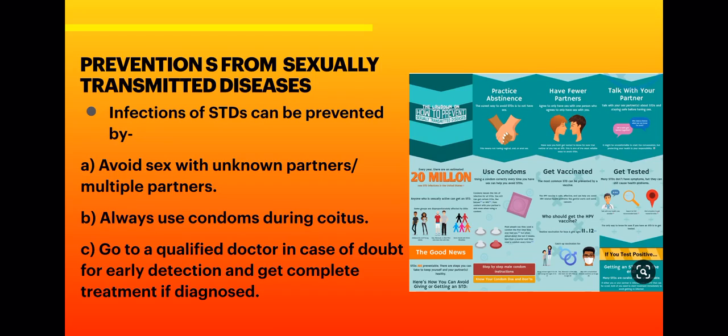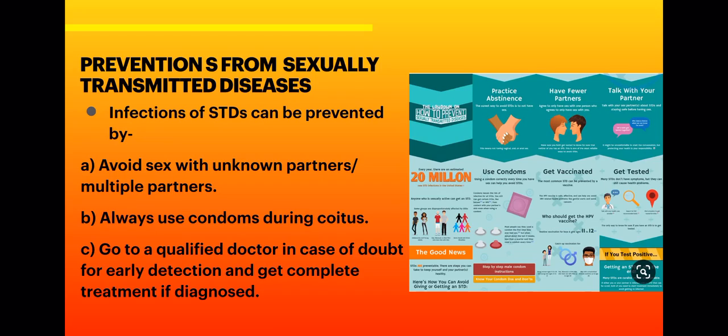And if certain symptoms of these diseases are there, we have to go to a qualified doctor for proper treatment and diagnosis. Okay. So early detection and cure of these diseases are the prime consideration under the reproductive health care programs. So children, we all are vulnerable to these infections, right? These incidences are reported very high among persons in the age group of 15 to 24.